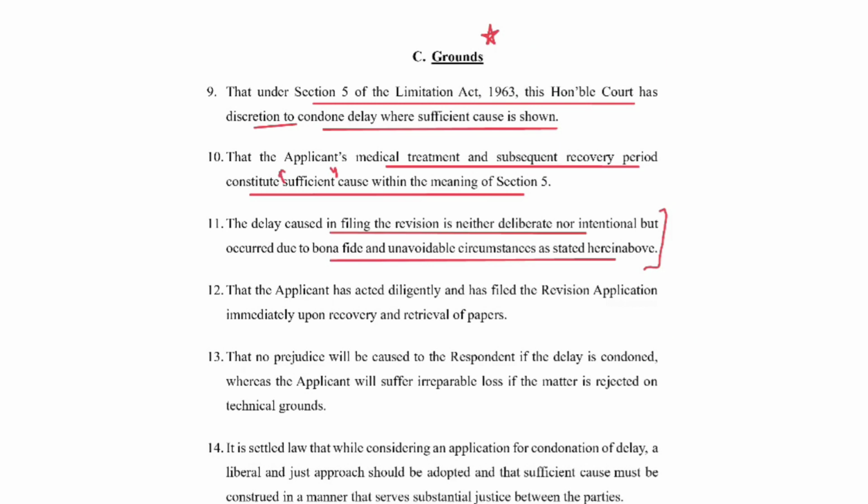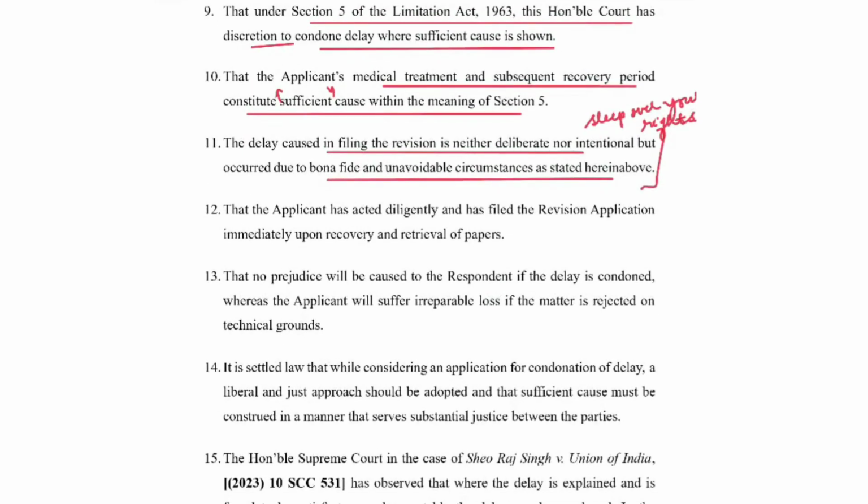You cannot sleep over your rights and then come one day and say, oh, I could not do this in time, today I have got time, I will do it. The reasons why you could not come in time have to be not intentional, not deliberate. They have to be bona fide and unavoidable circumstances. That the applicant has acted diligently and has filed the revision application immediately on recovery and retrieval of papers.